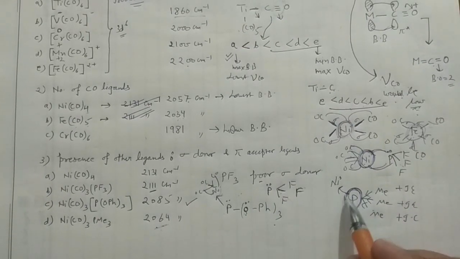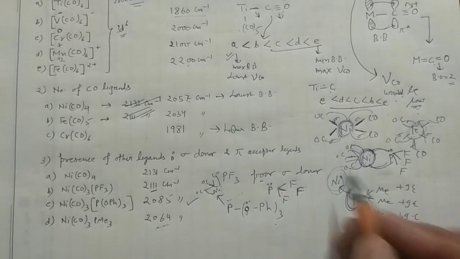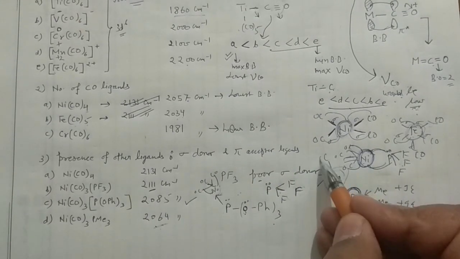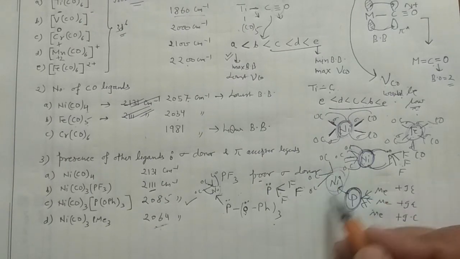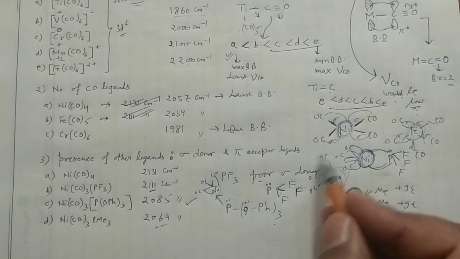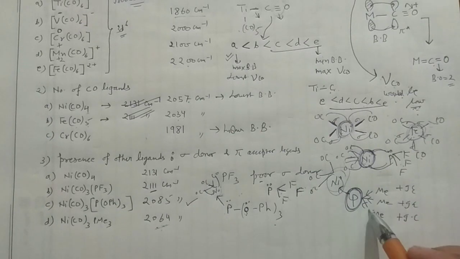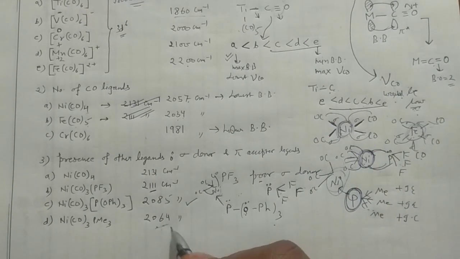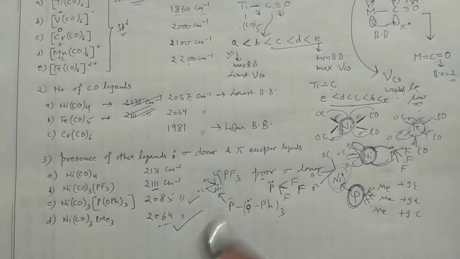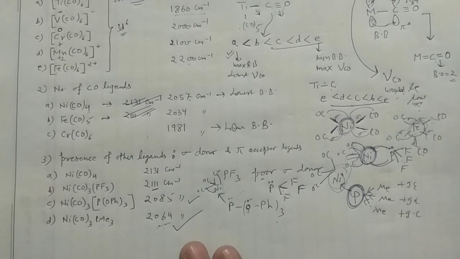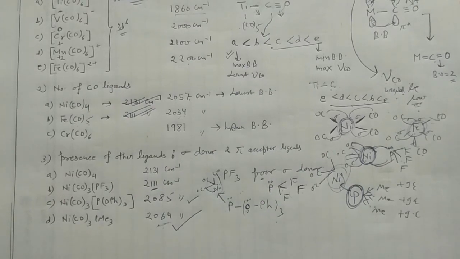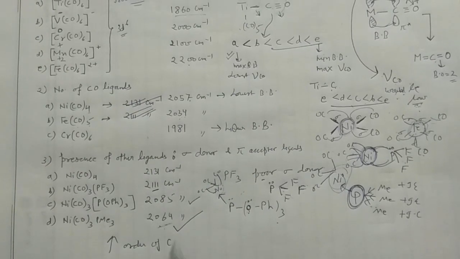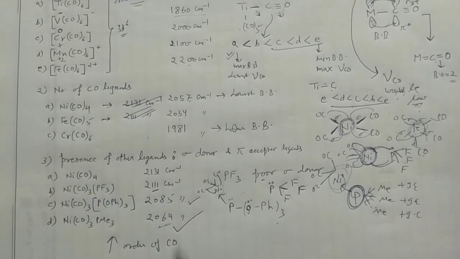Okay, so what will happen? It is having more electron density. When it is having more electron density, it will form more extensive carbonyl back bonding with this one. When back bonding is very high, right, then carbonyl stretching frequency would be low, and it is reflecting in this value, 2064. This is how you can explain. So what is the increasing order of CO stretching frequency in all these compounds?